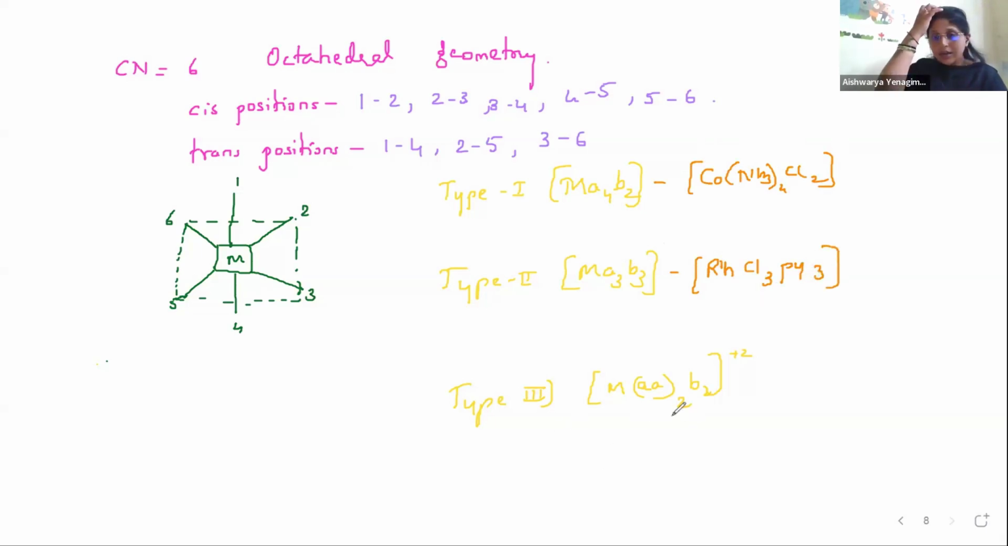So this is my type 3, M(AA)2B2. AA means two donor sites are there. So what type of ligand is it? It is a bidentate ligand. So there I can write Co as the metal atom, and AA can be taken as CH2NH2 twice, the whole twice. That is CH2NH2, or let me place it in a better way to understand. I'll write it here.